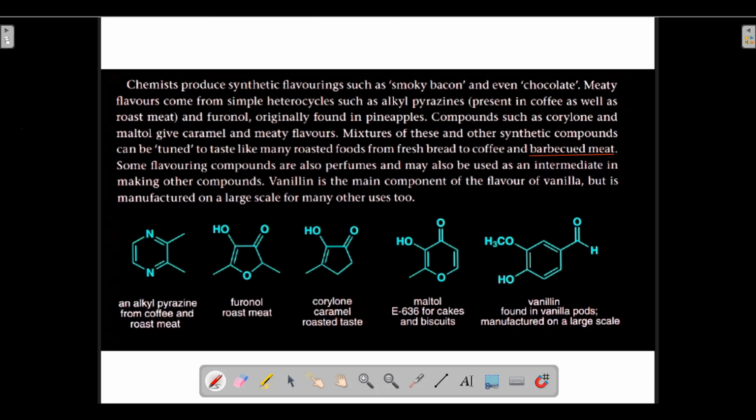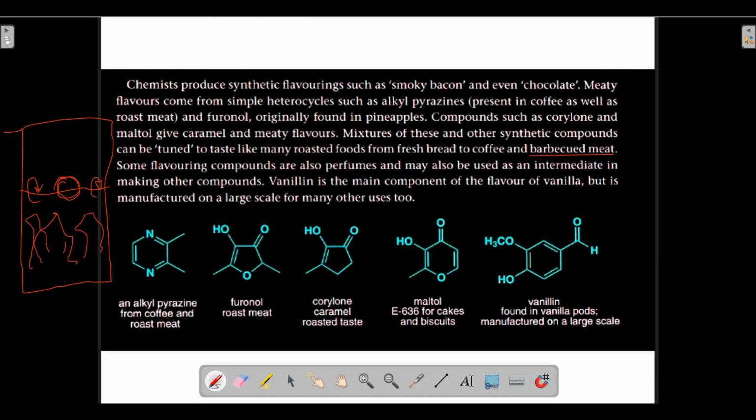So basically there is one furnace, and in that furnace the meat is on a rolling stick. This particular stick is rotating, and meat has been kept on it. Over here, flames are there. It is called barbecue meat.